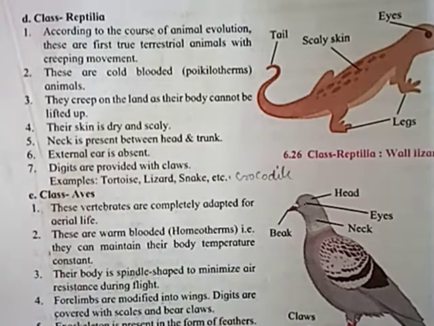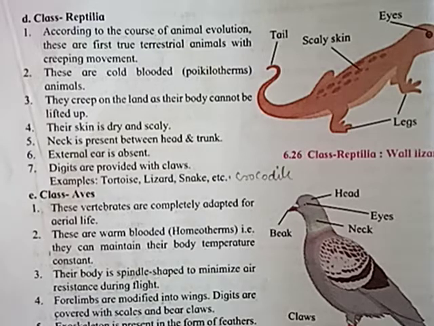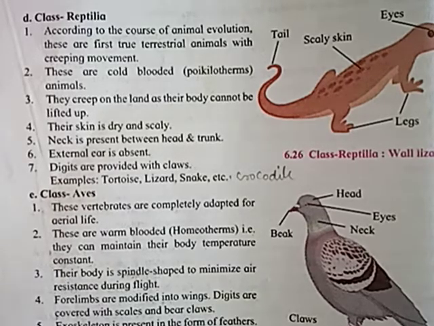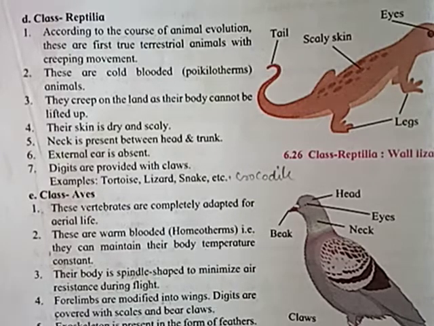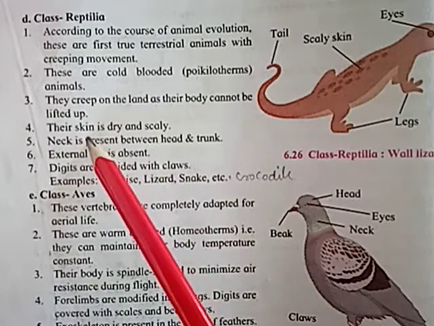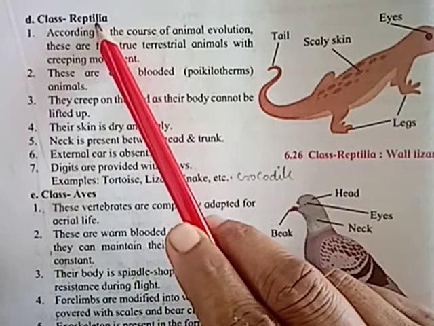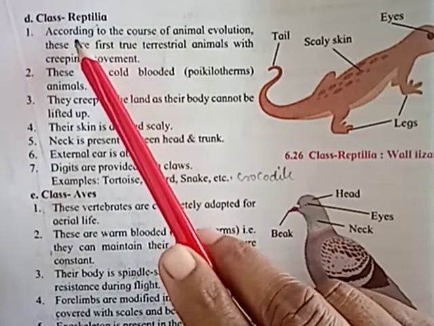Good morning all. Under the phylum Chordata, we are seeing there the three subphylum. In those three subphylum, the subphylum Vertebrata again divides into the six classes. That is Cyclostomata, Pisces, Amphibia, Reptilia, Aves and Mammalia. So previously we already studied about the Cyclostomata, Pisces and Amphibia. Now let's move on to our next class, that is the class Reptilia. Mainly all reptiles are covered under this class Reptilia.